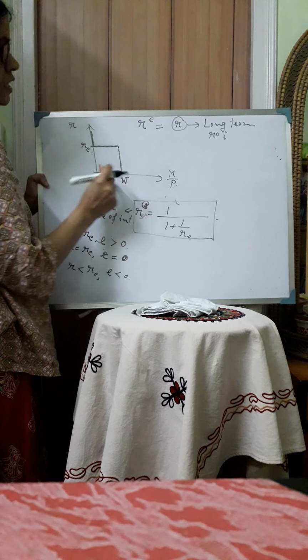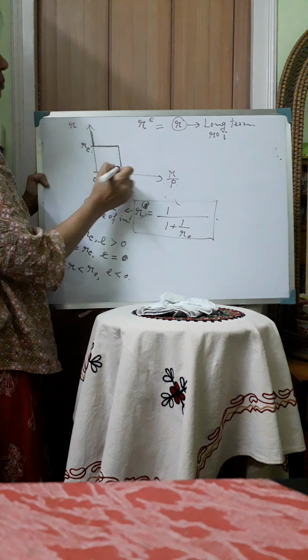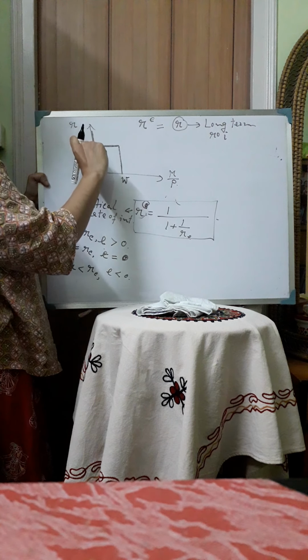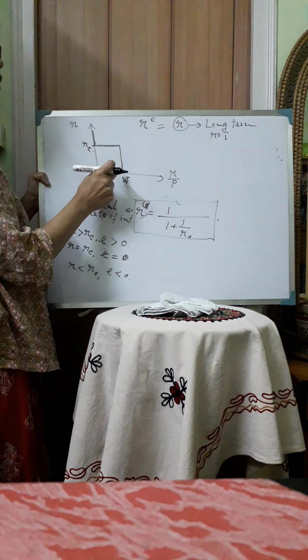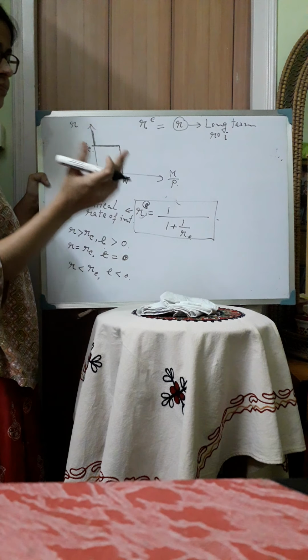If this is his or her total level of wealth, then the total amount of money holding will be this much. So for rate of interest below RC, the individual will put his entire wealth into money.